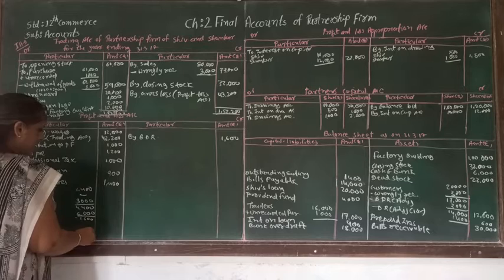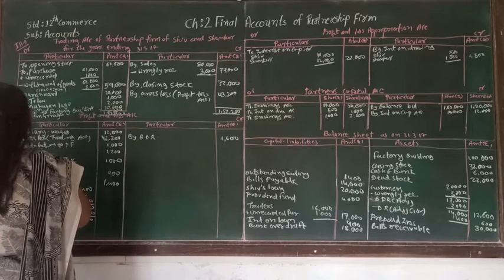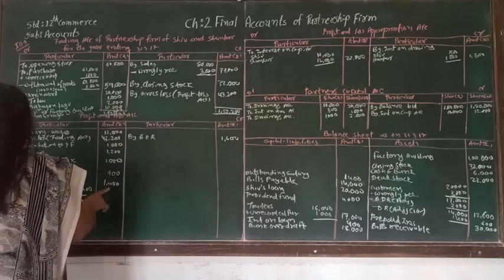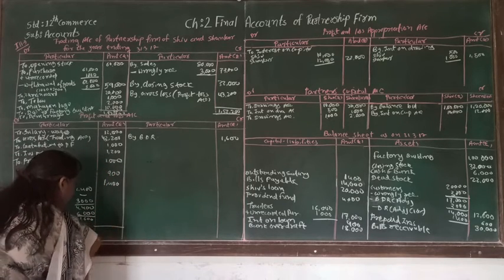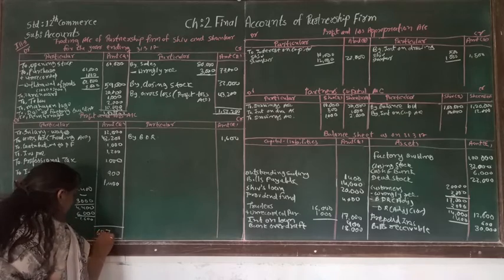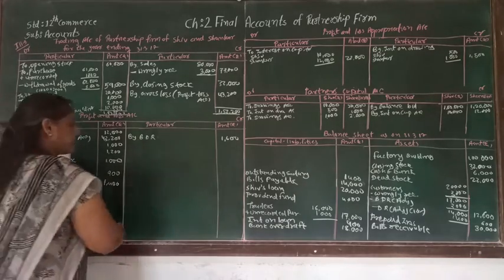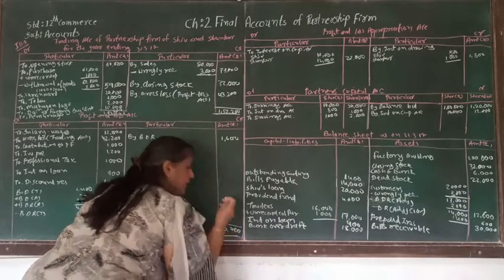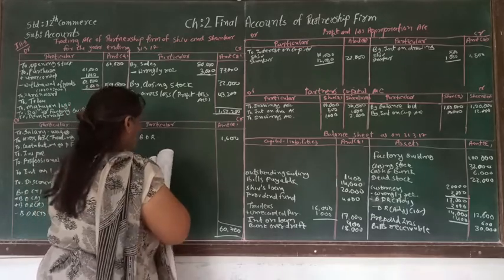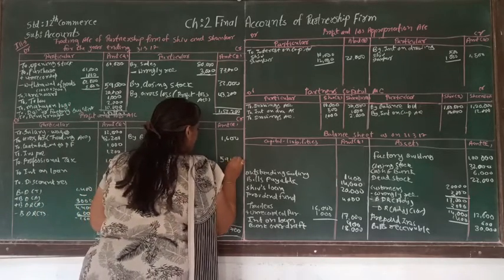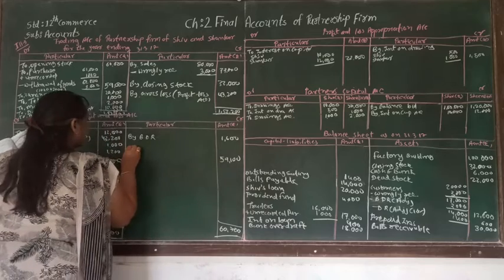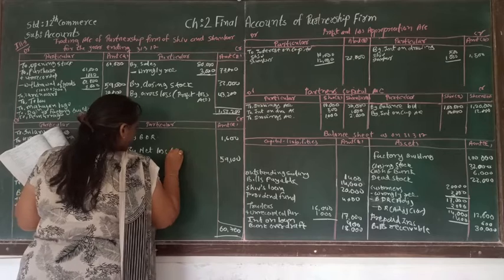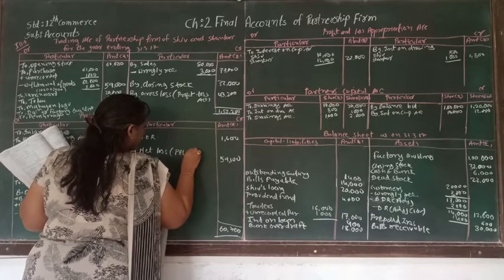If we make the total of this side, it is 12,000, 1,000, 1,200, 1,000, 1,400 and 9,000. So the total will be 60,700, and that is supposed to be written on the other side, 60,700. From there, if we deduct 1,600, the balancing amount will be 59,100, and that is by net loss, which is supposed to be transferred to the profit and loss appropriation account.